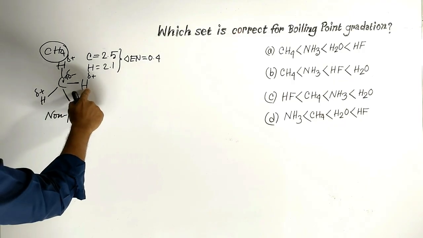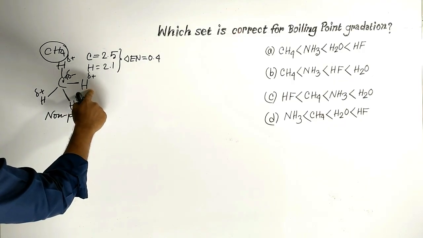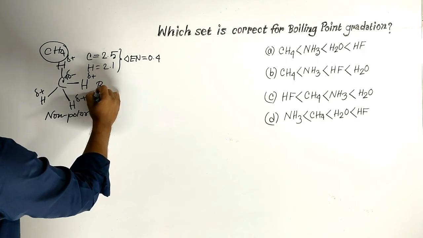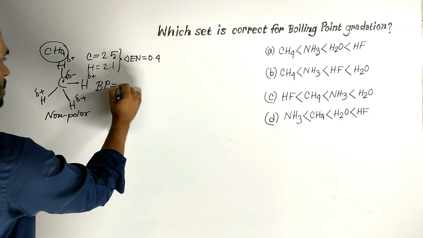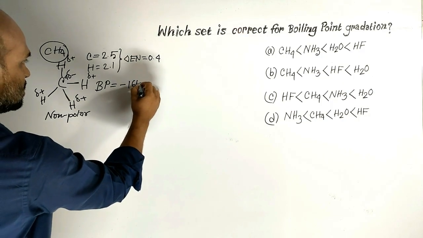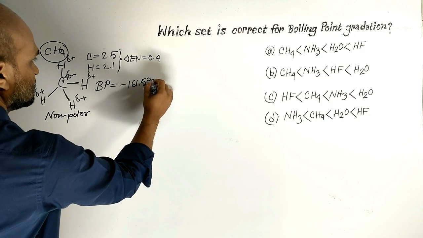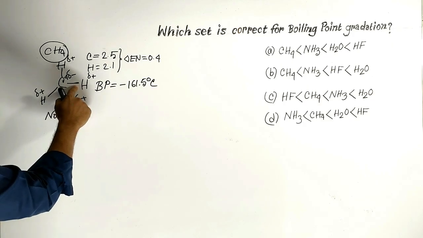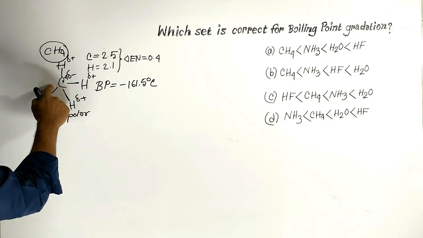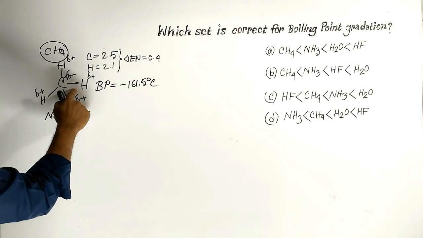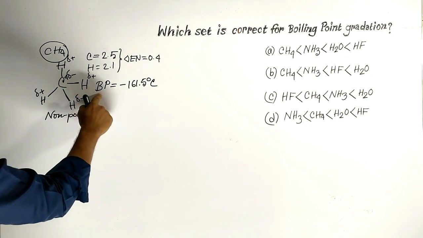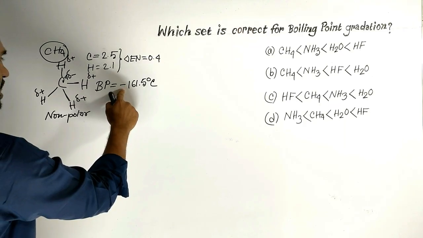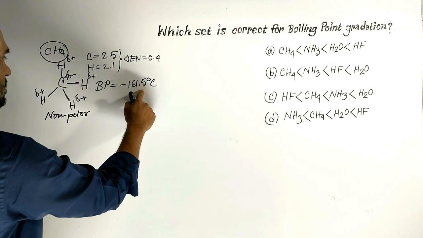and as a result there is no intermolecular attraction force. For this reason its boiling point is very low, minus 161.5 degrees Celsius, as it is symmetrical tetrahedral in shape. Each bond dipole cancels out another bond dipole, and there is no intermolecular attraction force. Boiling point is very low, which is minus 161.5 degrees Celsius.